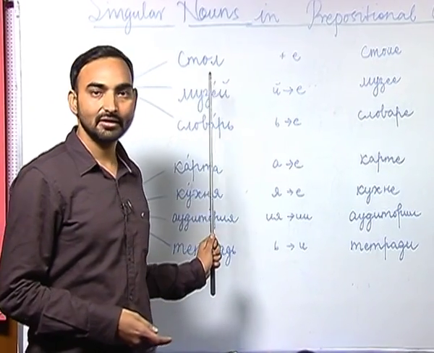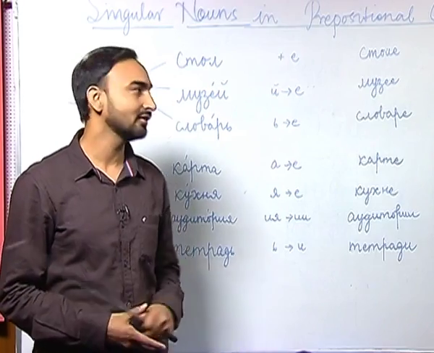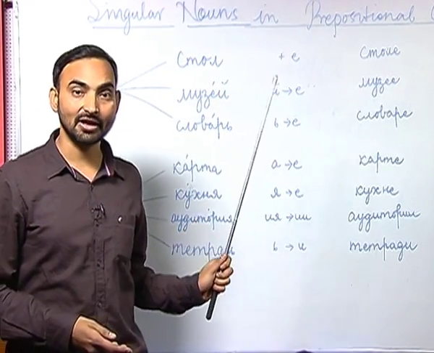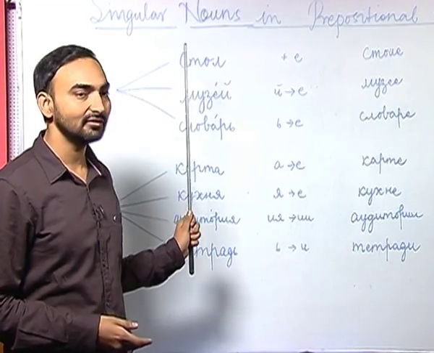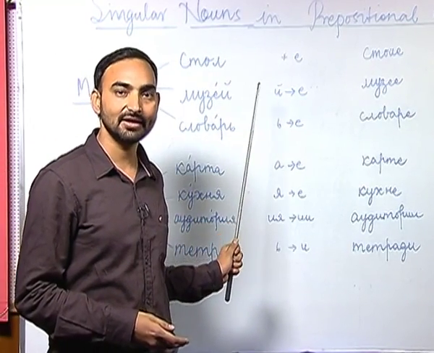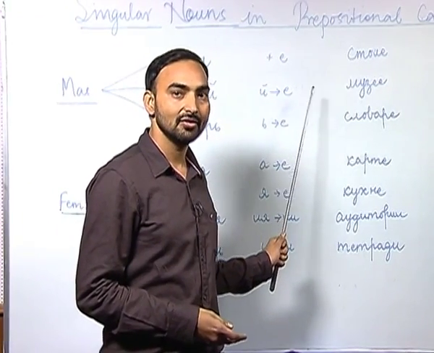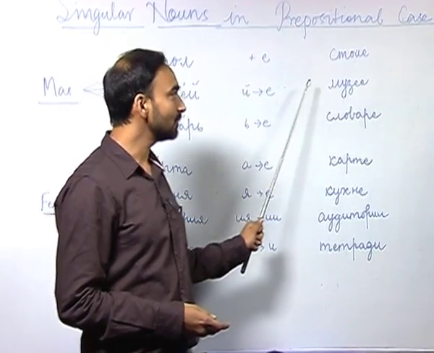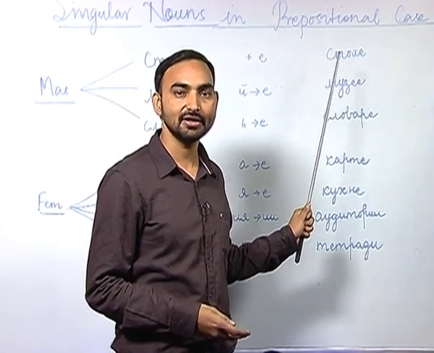The next ending is the й ending, or the soft consonant ending. Again, within the masculine nouns, there are certain nouns with й ending. What happens when a noun has й at the end? Й is replaced with е. So, музей will be музее in the locative case, or prepositional case.